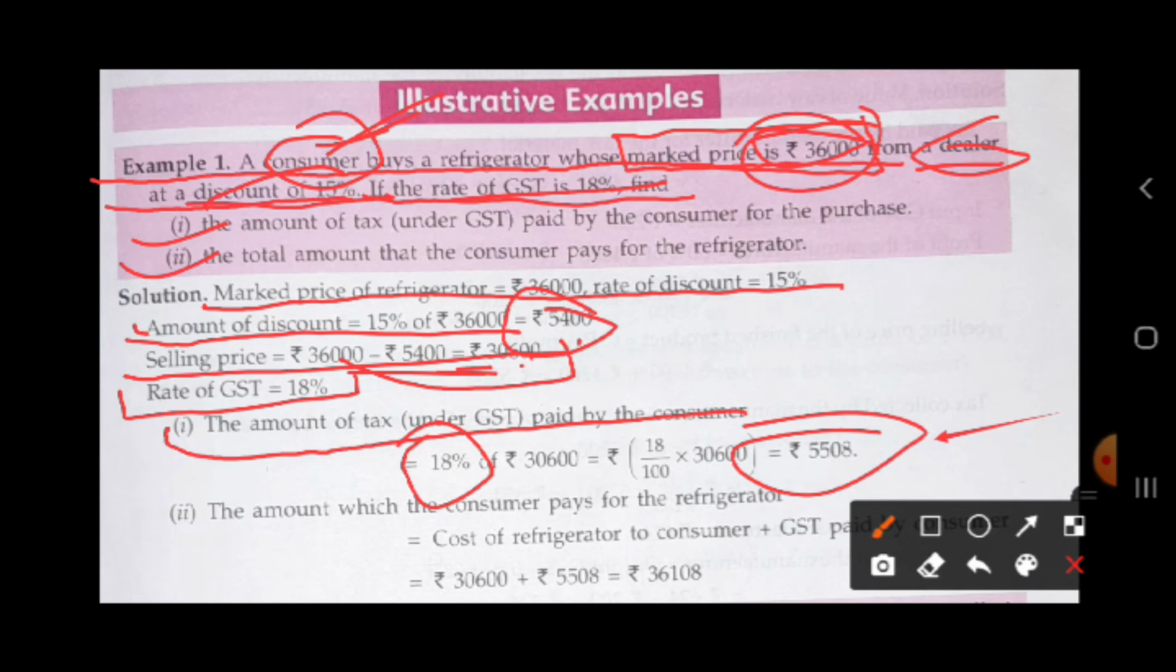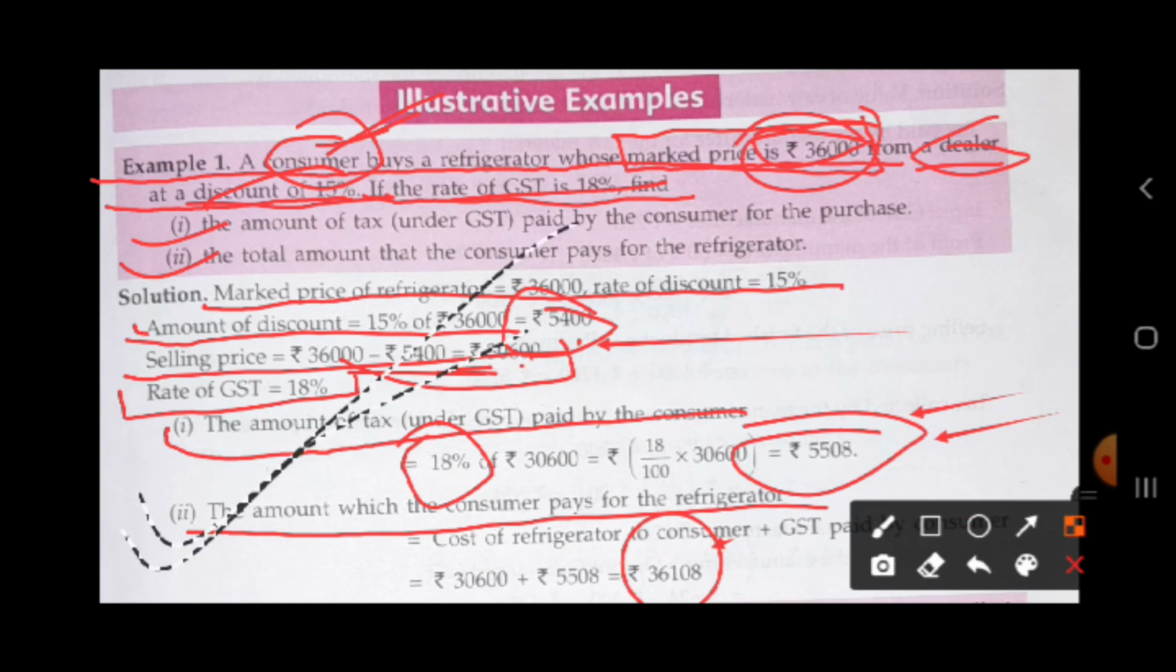Now the second part was asking for the total amount that the consumer pays for the refrigerator. The consumer means the one who has bought this refrigerator. So we will add the selling price and the tax that we got. So our final answer is 36,108. This is our final answer. This is a very important thing. I hope you all understood.